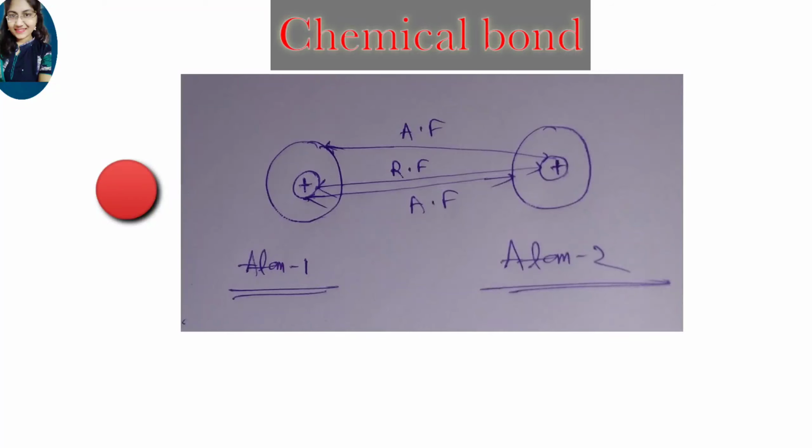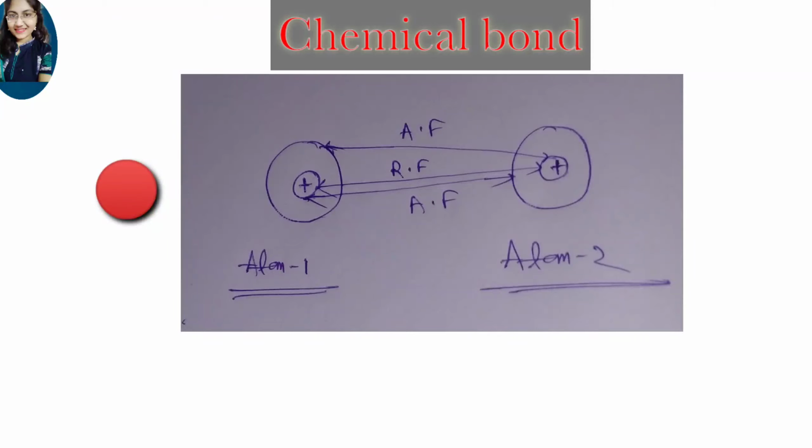Then the next cause is attraction and repulsion between the atoms. When two atoms approach each other, two types of force, attraction and repulsion, come into play. Here you can see the first one is atom 1 and the second one is atom 2, and RF represents the repulsion force and AF represents the attraction force.